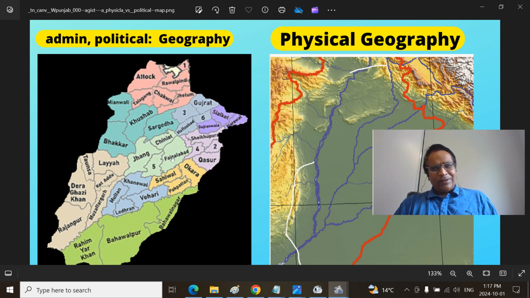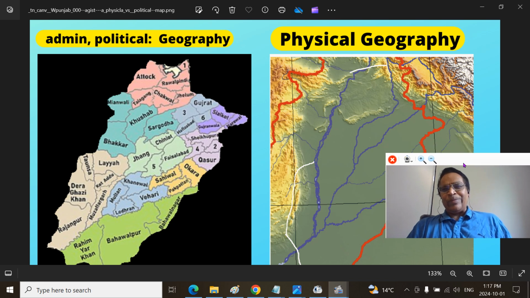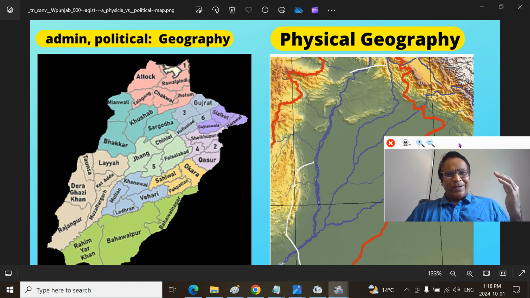This physical aspect shows how the terrain and land habitat relate to physical features, the mountains, rivers, doabs and bars, plateaus, peneplains, and so on. That gives a deeper inkling of the socio-political aspects of the current time.